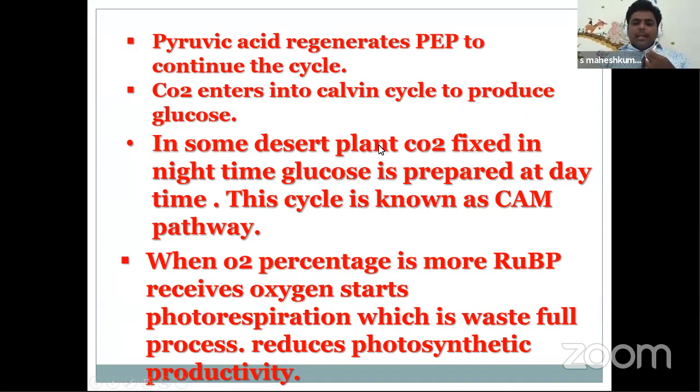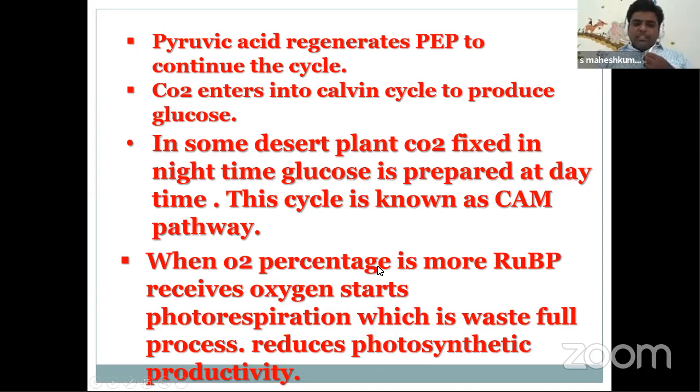In some desert plants, the CO2 fixation is different. Why? Because they are living in hot and dry climates. So the C4 and C3 pathways run, but the difference is in time. At night time, they fix carbon dioxide and they prepare the glucose in the daytime, and all the remaining is the same process. These plants are called cactus plants. They belong to the family Crassulaceae. That's why it is called Crassulacean acid metabolism.